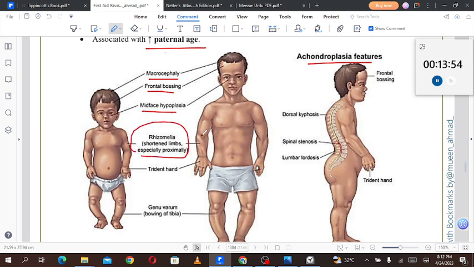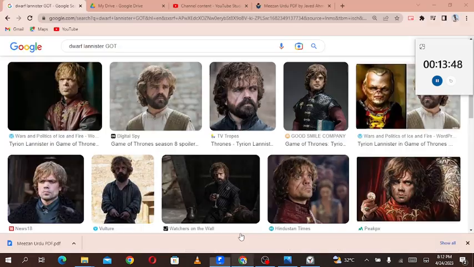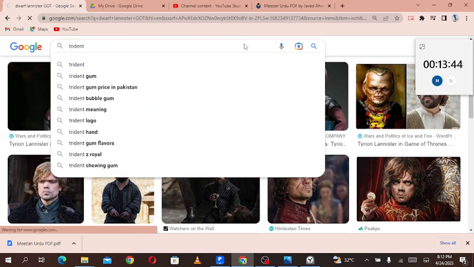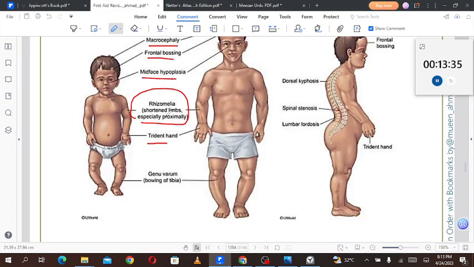So proximal shortening of the limbs will be there. Then trident hands are seen. What is a trident? This thing is a trident, and there will be trident hands. You can see three projections, 1, 2, and 3, so they look like a trident.